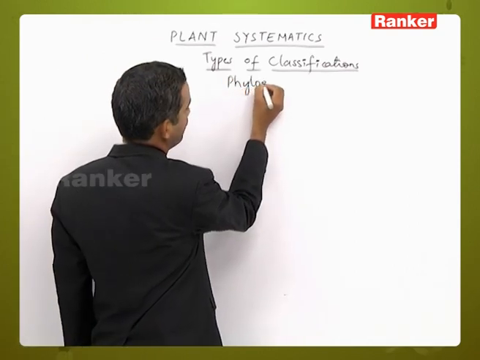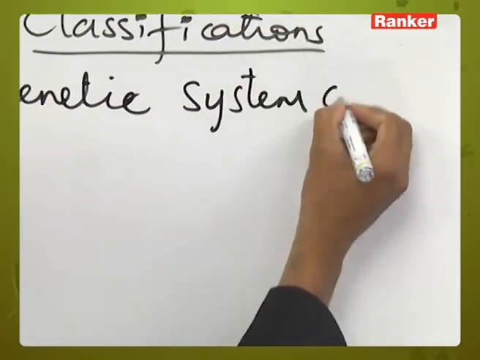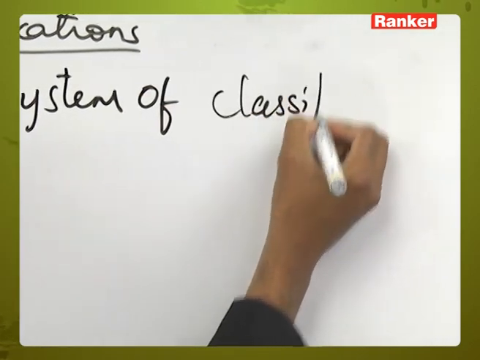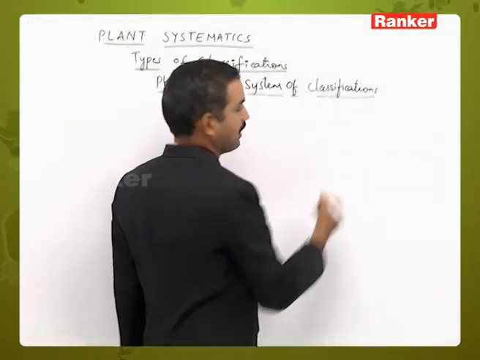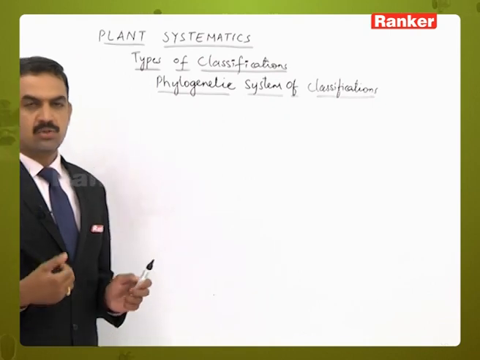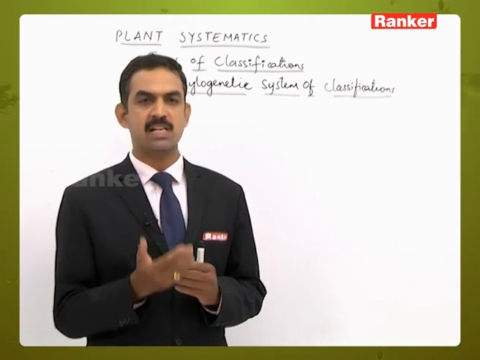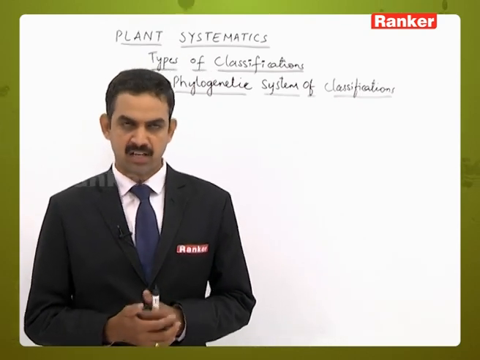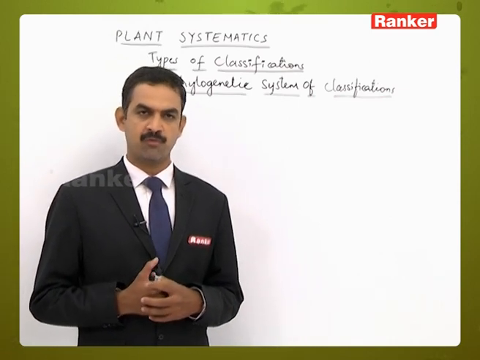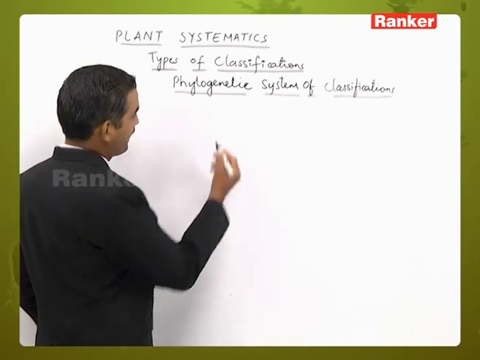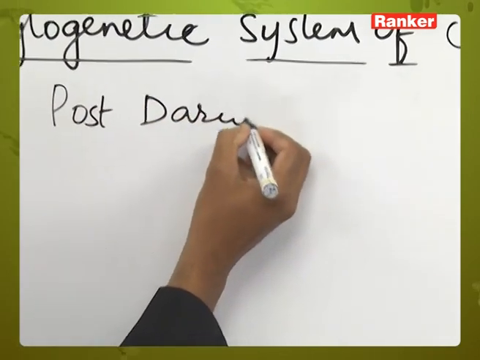Phylogenetic system of classification. In the phylogenetic system of classification, more and more importance is given to the phylogeny, that is the evolutionary changes which take place from one generation to another generation. Of course, apart from that, they also consider concepts from various branches of botany. And one other important aspect is that this is considered a post-Darwinian system of classification.